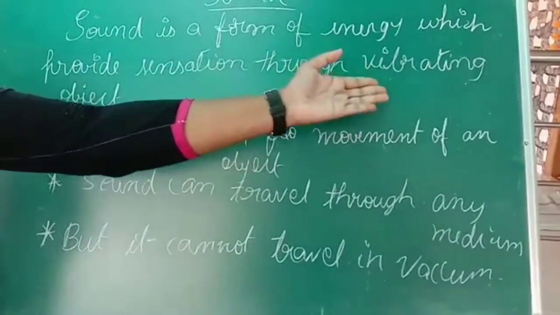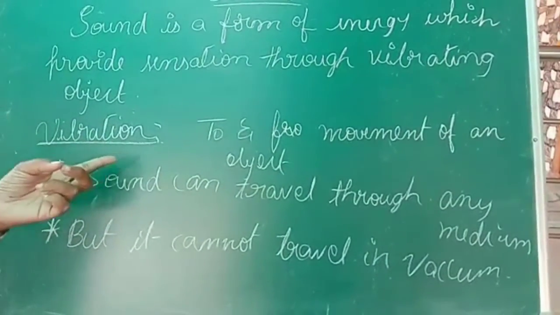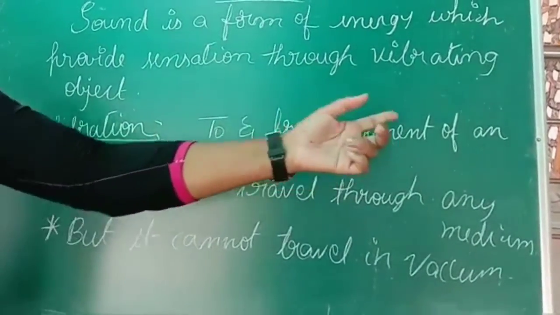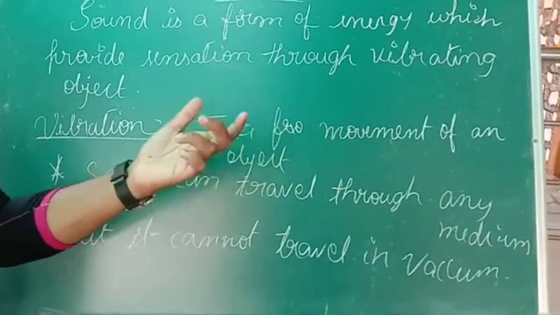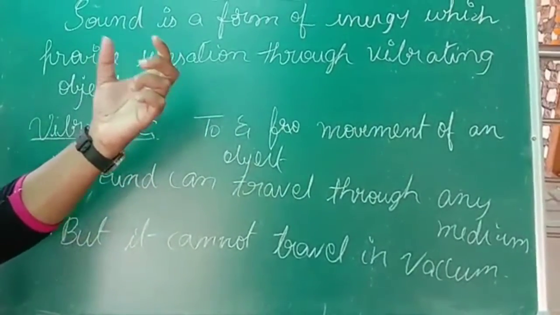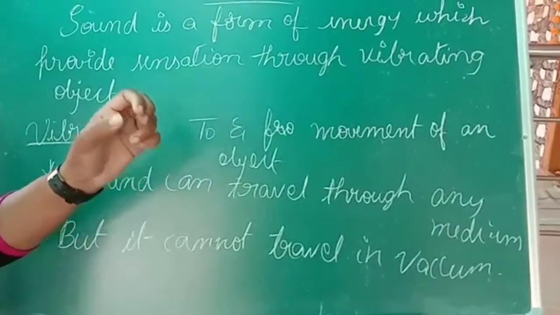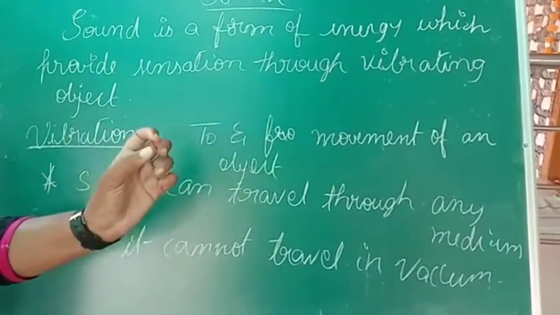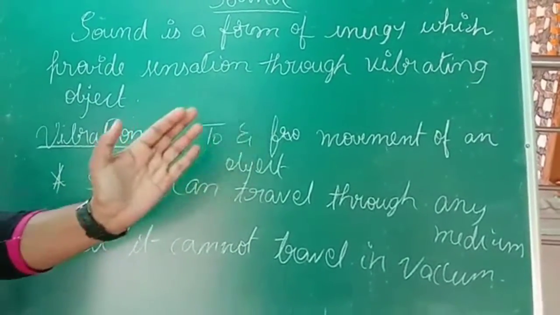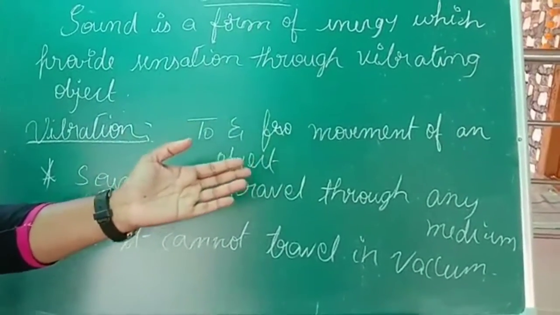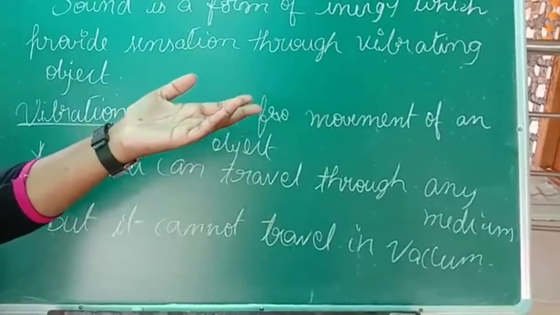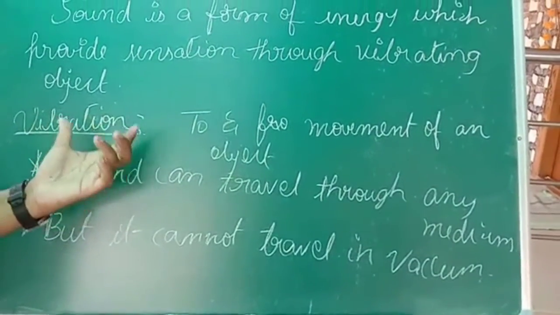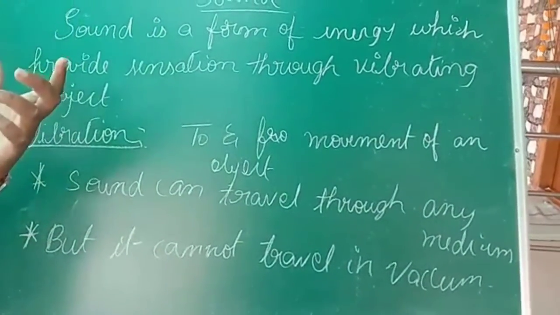So what is this vibration? Vibration is nothing but the to and fro movement of an object. To and fro movement means an object which is moving front and back. Scientifically we call it to and fro. So front and back movement of an object is producing vibration, and because of this vibration, sound is produced.